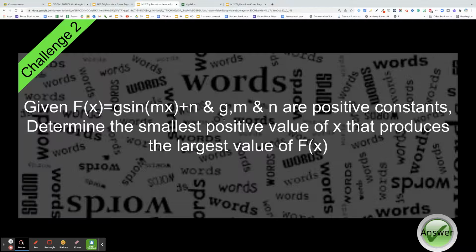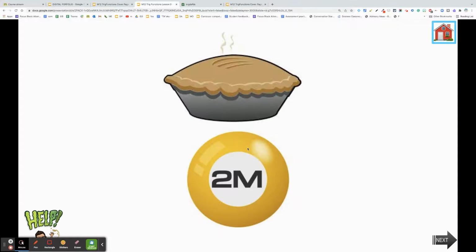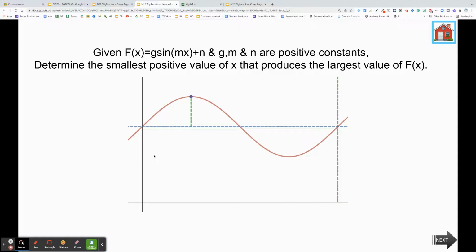Okay, the answer to this one, first off, it says f of x equals g sine mx plus n. All these are positive constants. Determine the smallest positive value of x that produces the largest value of f of x. So here we go. I'm going to help you with this. Here's a basic sine wave. It looks like this. And what I've taken the time to do is I've arbitrarily said that it's moved up n, which means that the maximum height happens at n plus g.